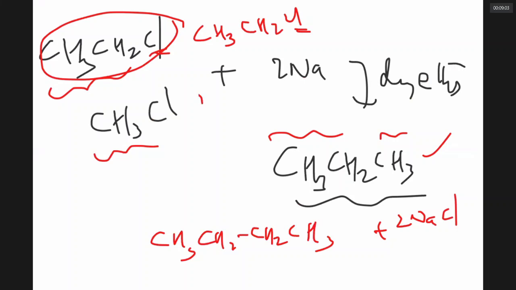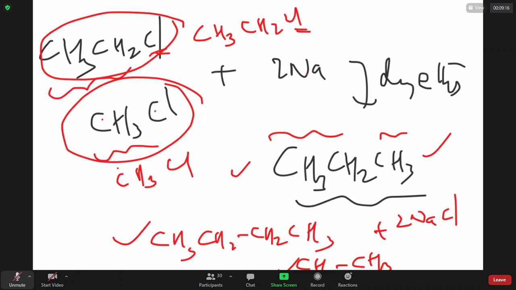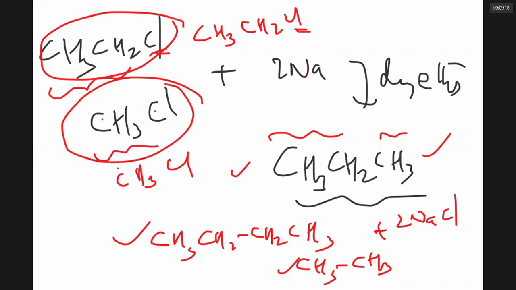Similarly, you are taking some methyl chloride. When methyl chloride combines with methyl chloride, these 2 Cls are lost with sodium, and you get ethane. So you are getting a mixture of 3 products. Therefore, it is not a good idea to prepare an alkane with an odd number of carbons using Wurtz reaction. In a Wurtz reaction, it is always a good idea to prepare an alkane with an even number of carbons.